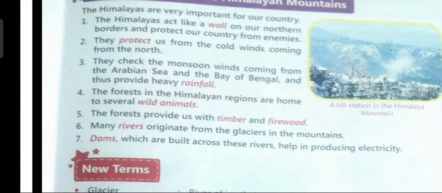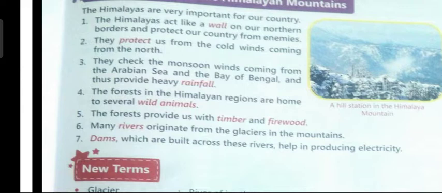So, the forest is providing us with timber. Timber means wood, and from that wood, furniture is made. Then from the wood, the people over there cook their food. So, for that also, the Himalayan mountains are important.